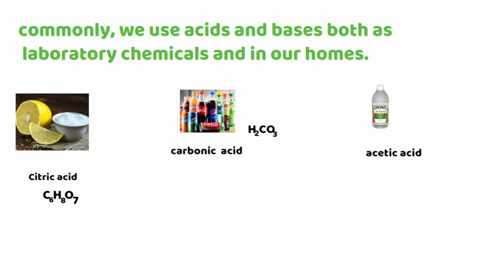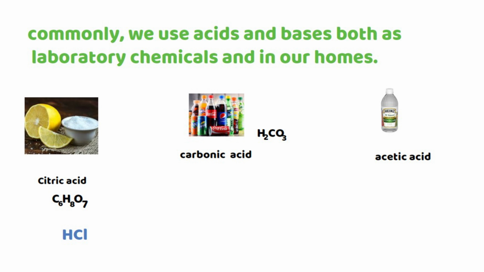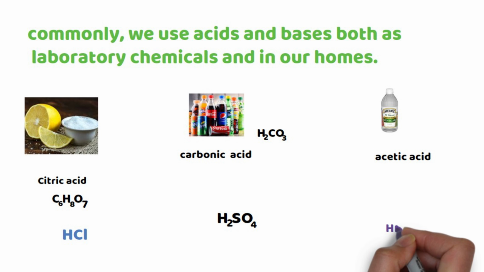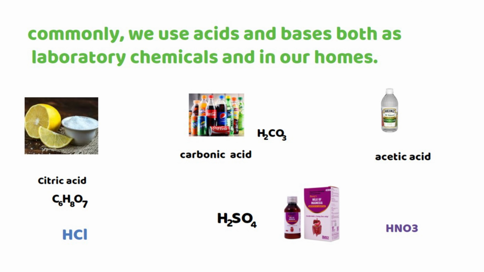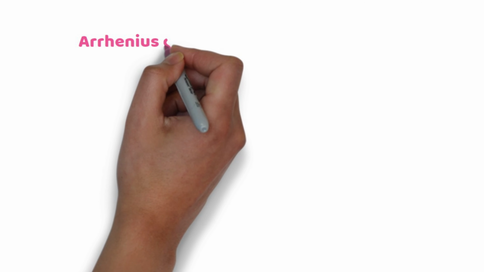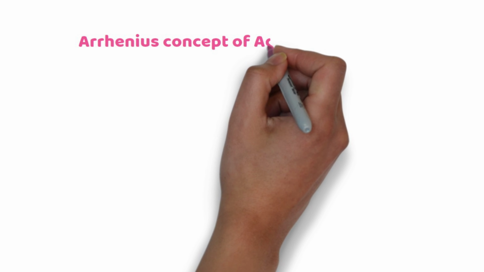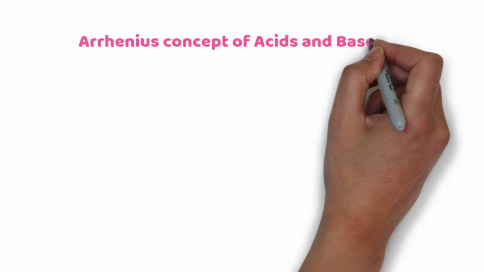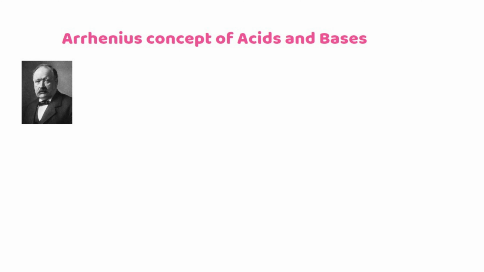acetic acid, which is found in vinegar; hydrochloric acid, which is found in our stomach; sulfuric acid, which is the leading industrial chemical; nitric acid is also a leading industrial chemical. And some common bases are magnesium hydroxide, which is found in syrup. And now let us discuss Arrhenius concept of acids and bases.